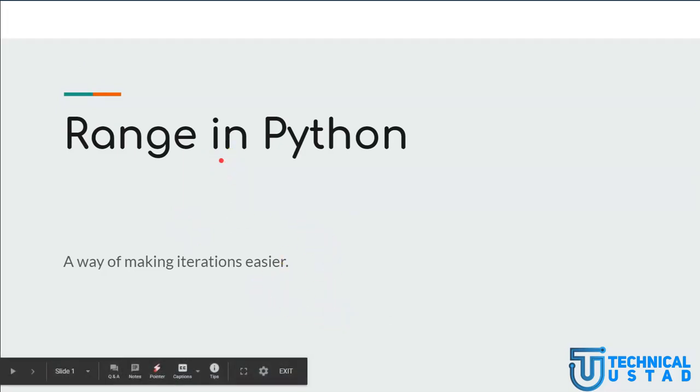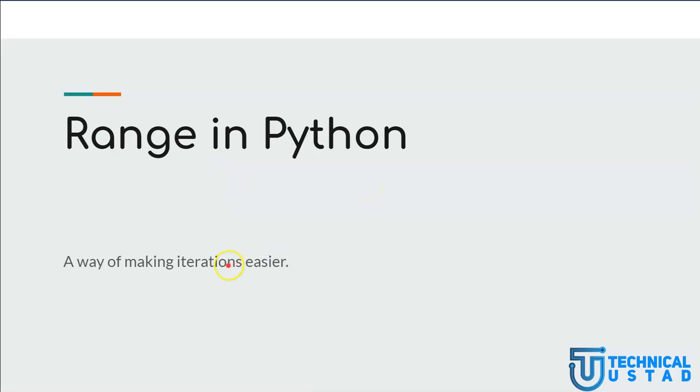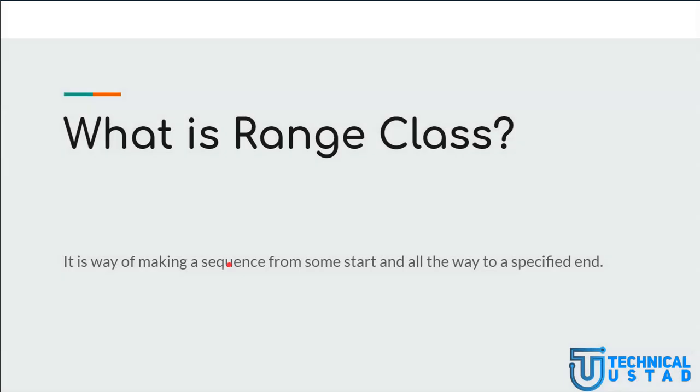So first of all, we will talk about what exactly range is in Python. Range is a way of making iterations easier. Without range it would be a little bit difficult to get the performance that we are able to get right now, and you will see what I mean when I implement the range class myself. I will assume that there is no range in Python and I will try to implement range from scratch. So before looking at what range is, let me open IDLE,